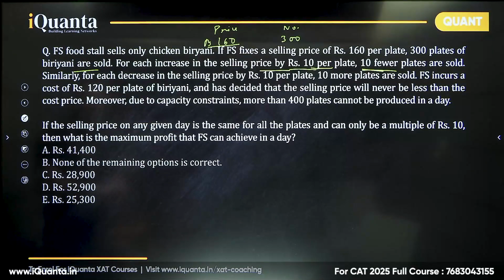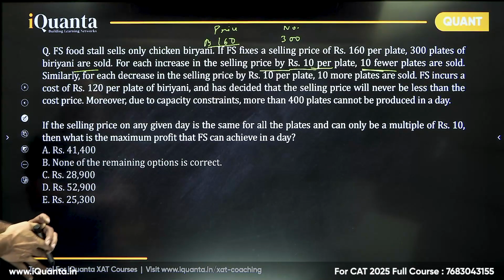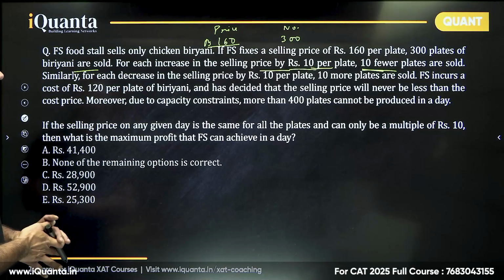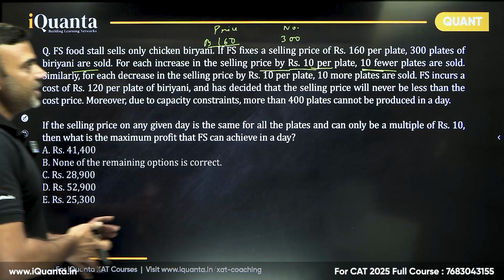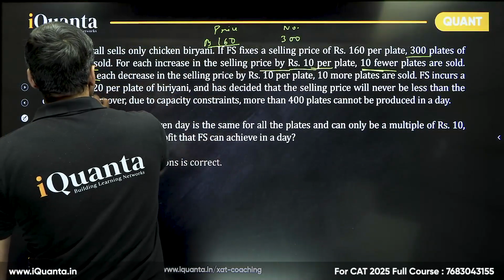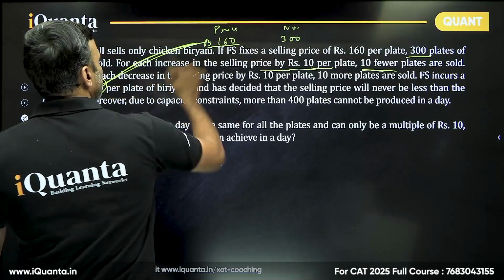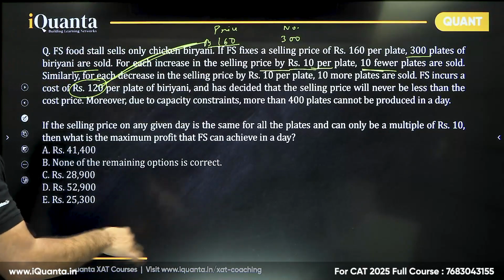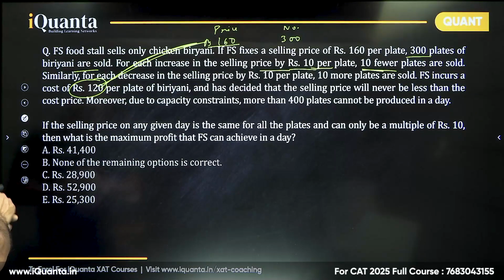FS incurs a cost of rupees 120 per plate of biryani and has decided that the selling price will never be less than the cost price. So the cost is 120, okay, and has decided that the selling price will never be less than the cost price. Moreover, due to capacity constraints, more than 400 plates cannot be produced in a day. Nice, that's good. So in a general scenario, if 300 plates are sold, there is a profit of 40 rupees. Okay. Now, if I increase the price, okay, there is another thing.